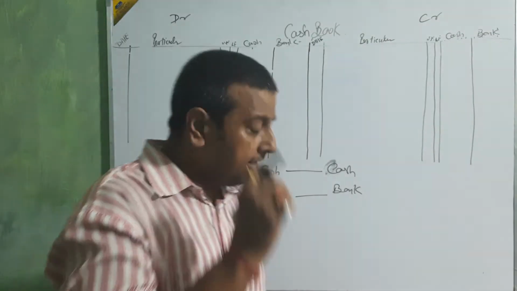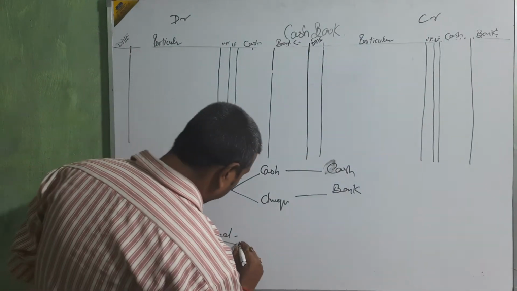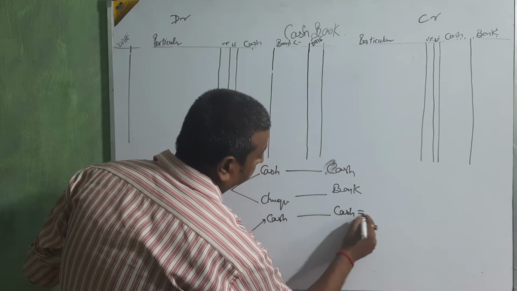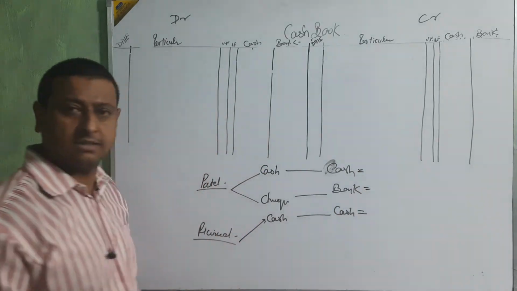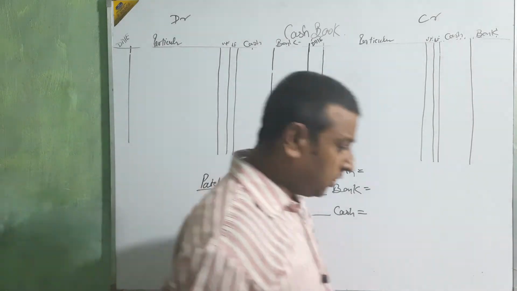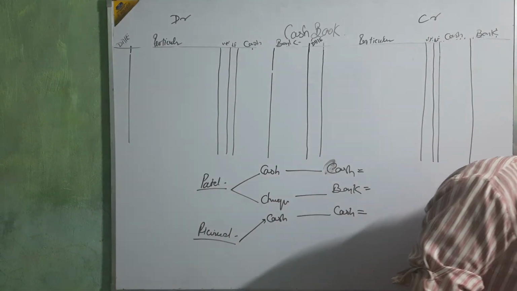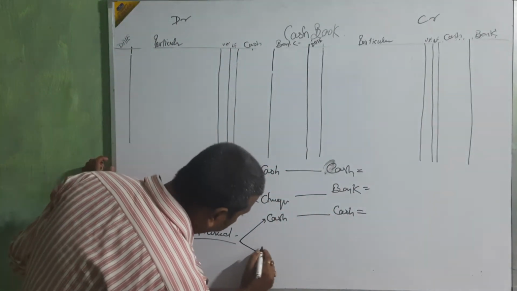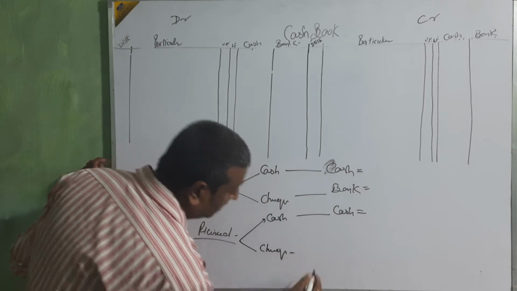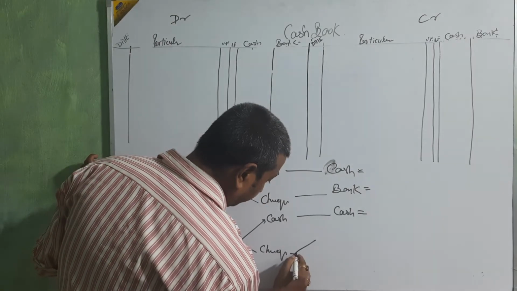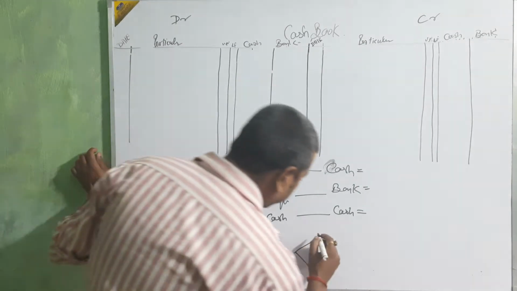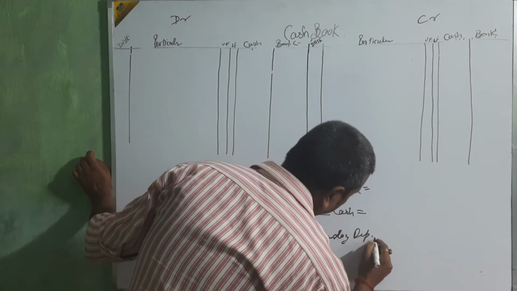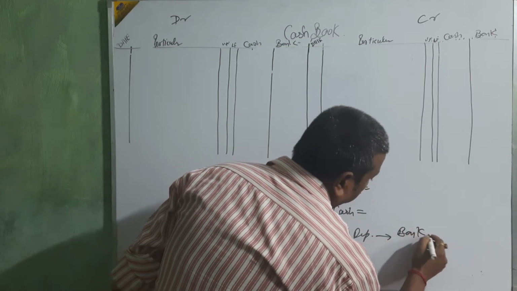Clear? Now here, the main problem is on receiving. When you are going to receive cash, sure and certain, cash column. Okay beta, receive the cash, so sure and certain cash column. But receiving by check, here there are 2 points. And if deposited the same day, then bank column.